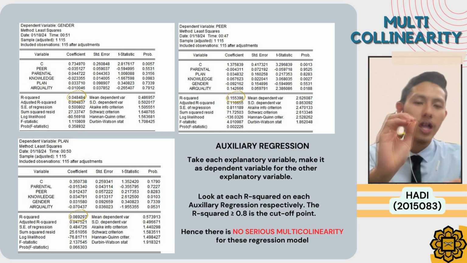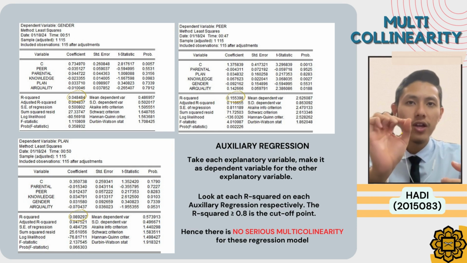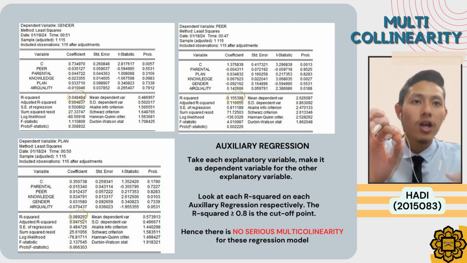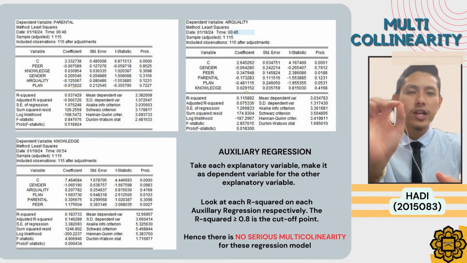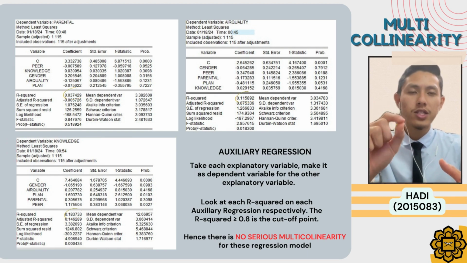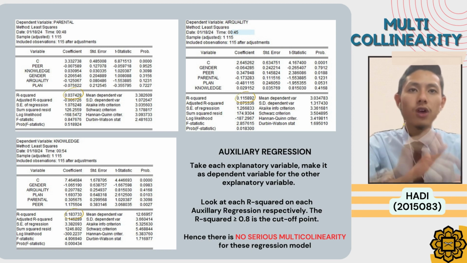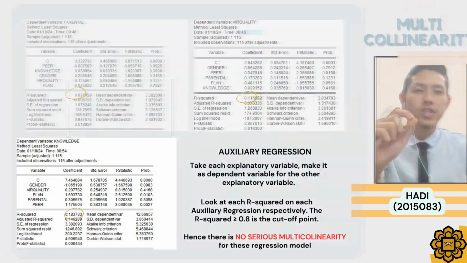the R-square values, which are gender 0.048484, peer 0.155398, and plan 0.089297 respectively, are below the cutoff point of R-square value, which is 0.8. Also, the R-square values for parental, knowledge, and air quality show no serious multicollinearity, which are 0.037429, 0.183733, and 0.115892 respectively, because all these values are below the cutoff point, which is 0.8.